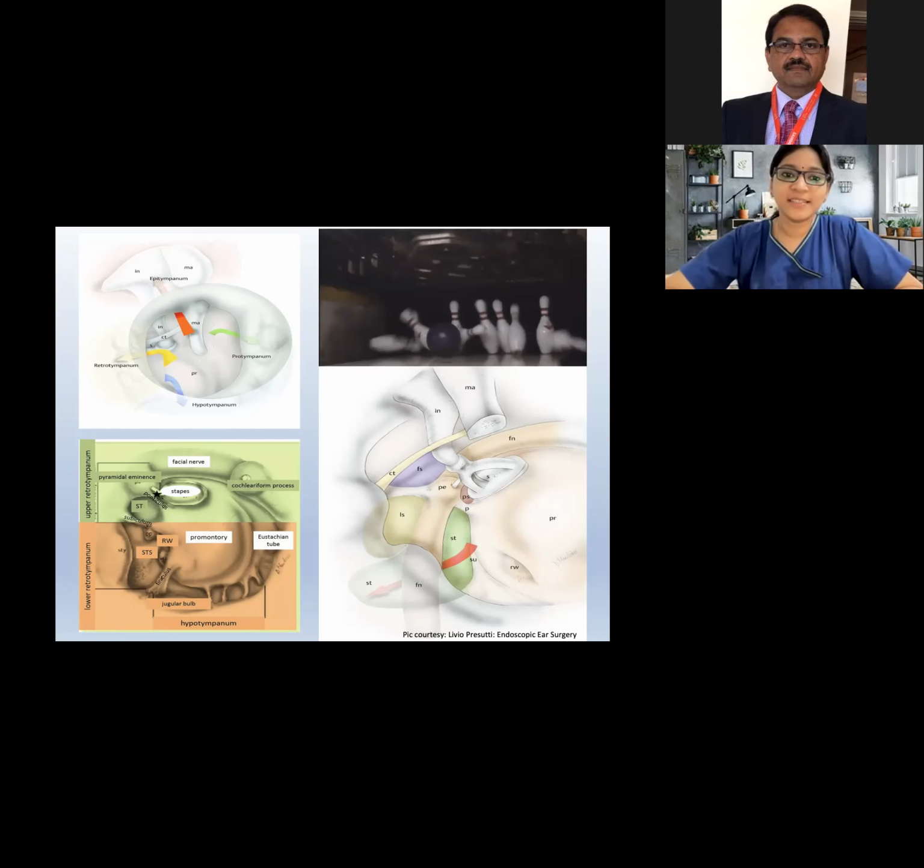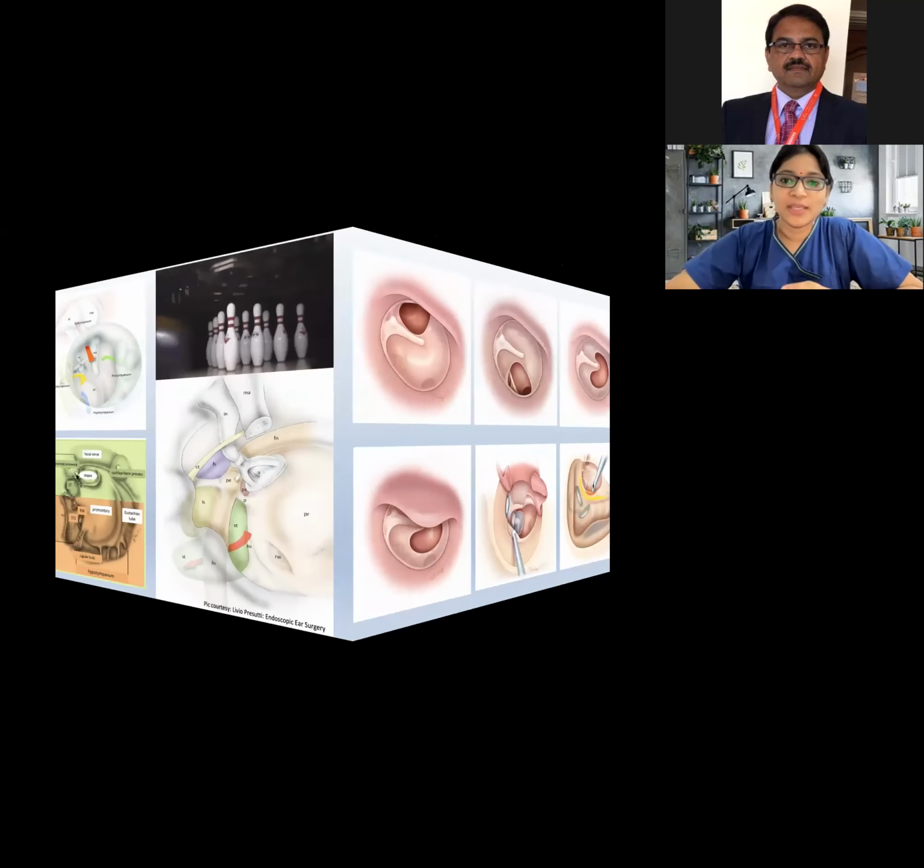So for an ENT surgeon, we have to find them. This is again the detailed anatomy of the retrotympanum, where we have four different kinds of recesses. All this anatomy is very important, and to hit these areas we might have to adapt different approaches and keep different positions of the patient. That is what we are studying in detail: how to approach an area, and what advantages and disadvantages we will come across in each area.